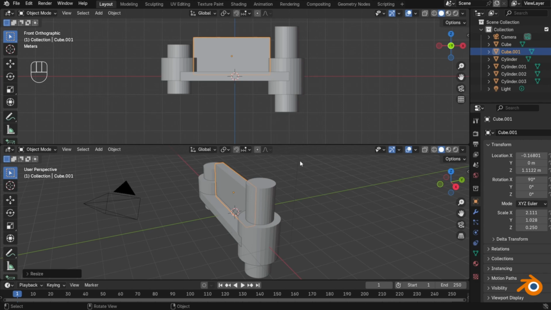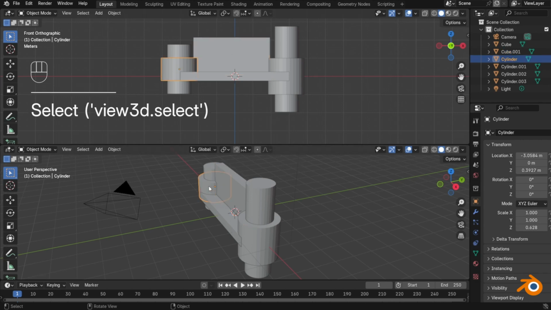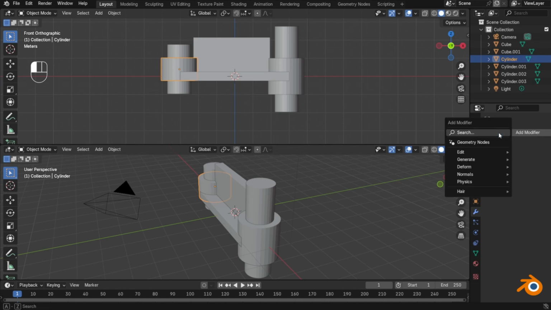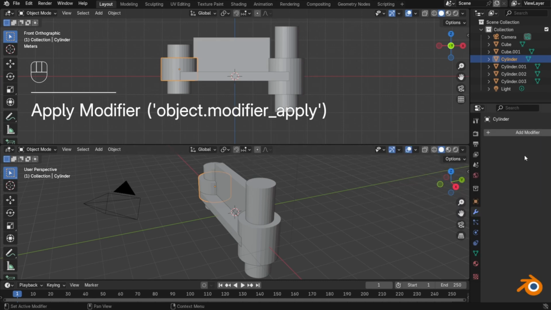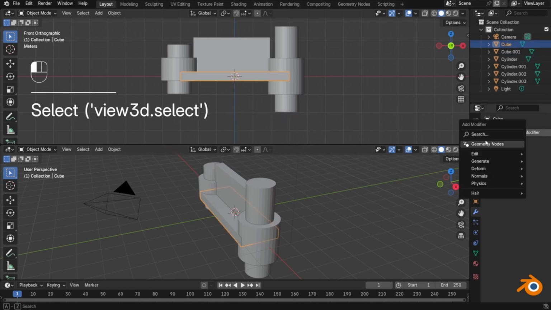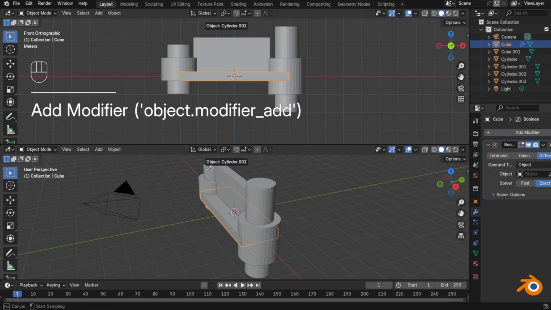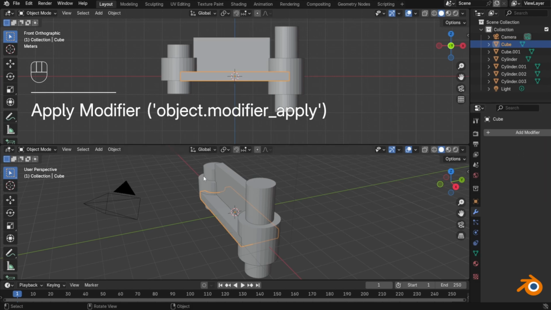along the X-axis. Now let's add a Boolean difference modifier by pressing this wrench icon while selecting this solid. In the object field, select the elongated cylinder to subtract its area from the rest of the solid. Add a Boolean difference modifier for each of the three solids.